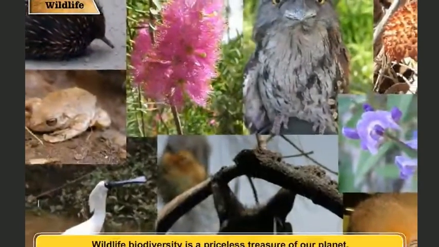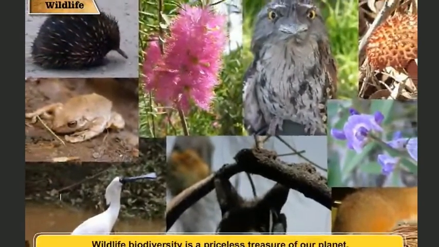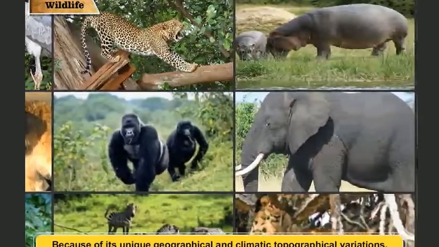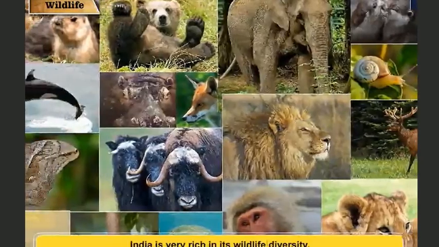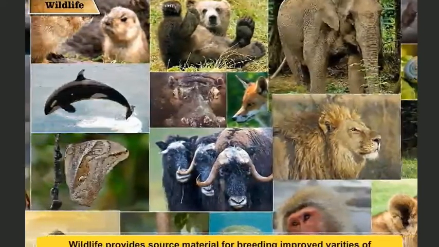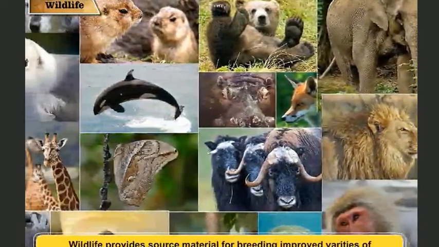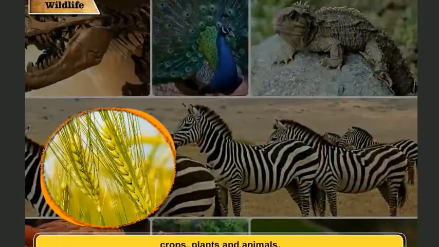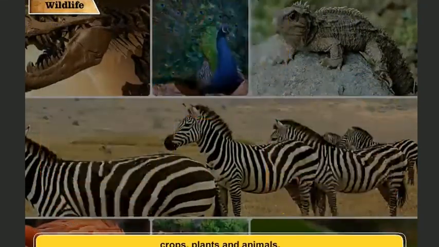Wildlife biodiversity is a priceless treasure of our planet because of its unique geographical and climatic topographical variations. India is very rich in its wildlife diversity. Wildlife provides source material for breeding improved varieties of crops, plants, and animals.